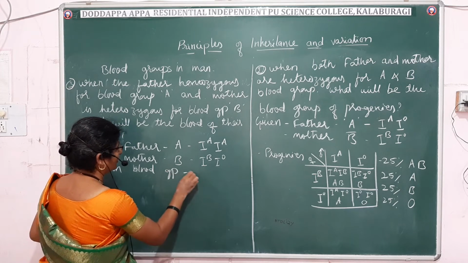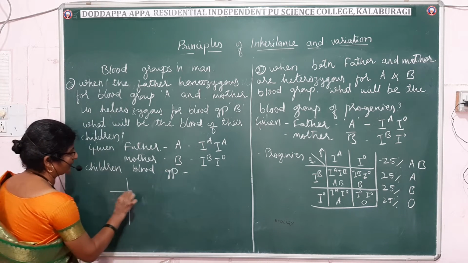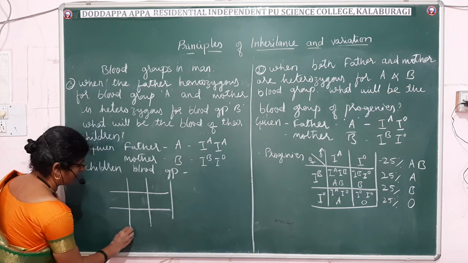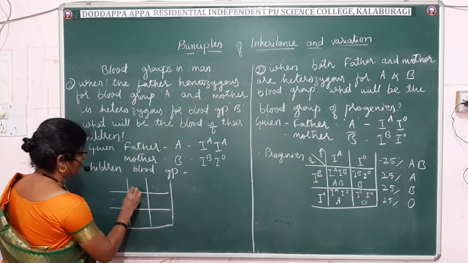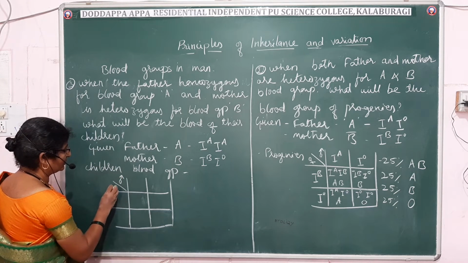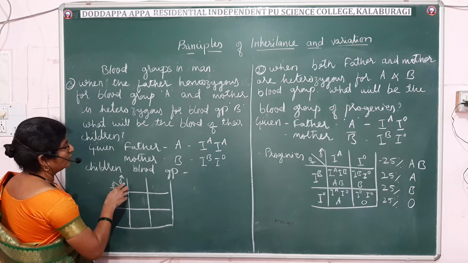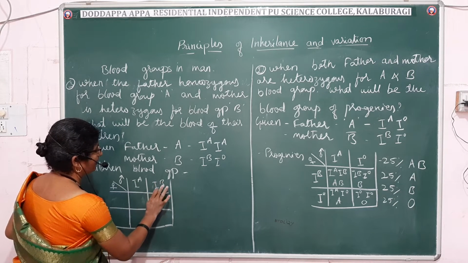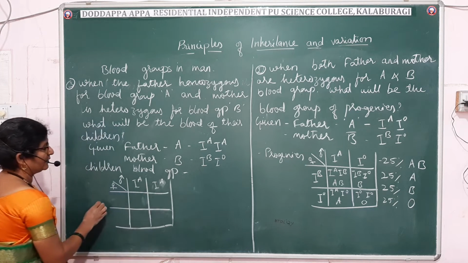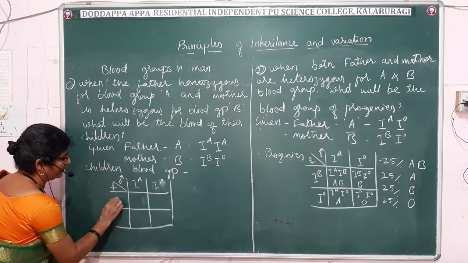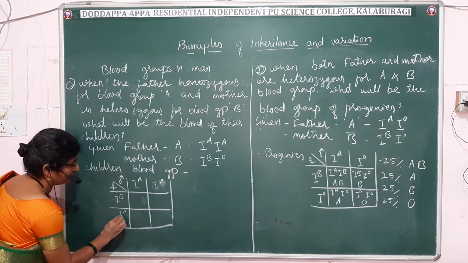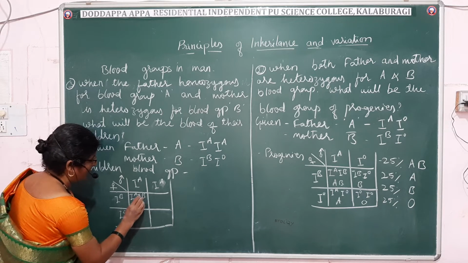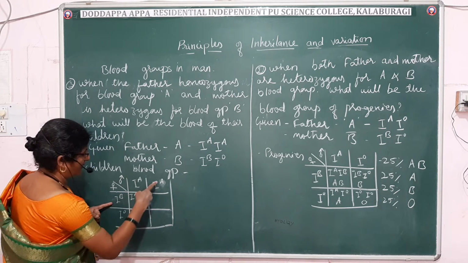Let us see. Here we have to draw the Punnett square. Let me not do it in the systematic way we wrote in the monohybrid crosses. On one side let me write the father's, on the other side the mother's. What is the father's blood group? A. So the gametes we have to write here, homozygous it is, and mother's blood group is B, and her gametes we will write this side, and now we will cross and write the progenies' blood group: I^A I^B, I^B I^A.